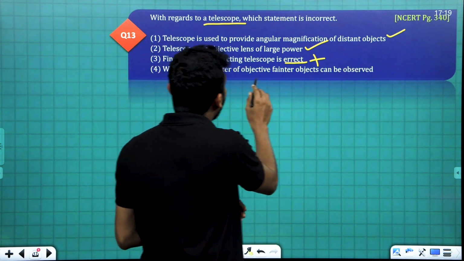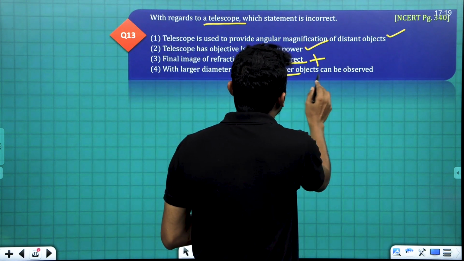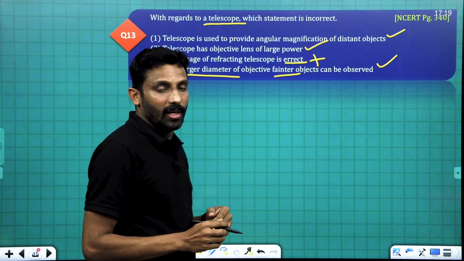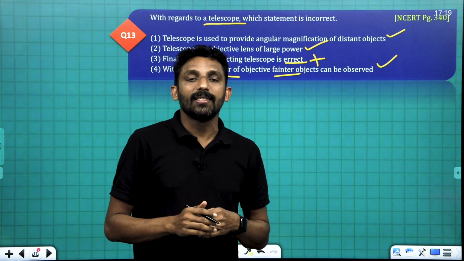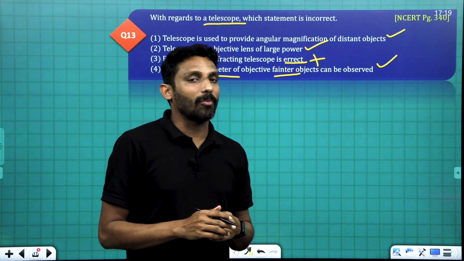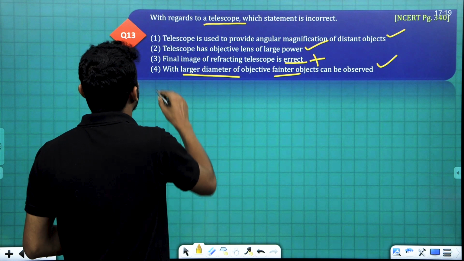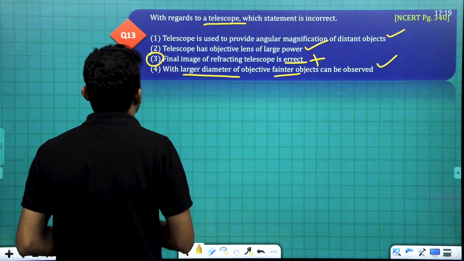With larger diameter of objective, fainter objects can be observed. That's the purpose of larger diameter. It can gather more light. So that's the purpose of the objective lens itself. Then this is the answer. The incorrect one is option 3.